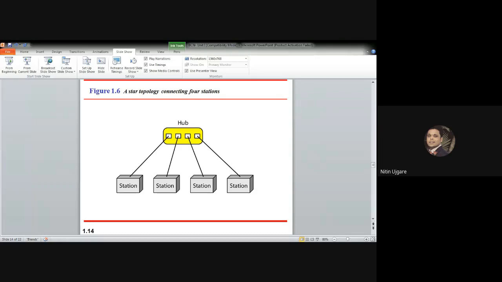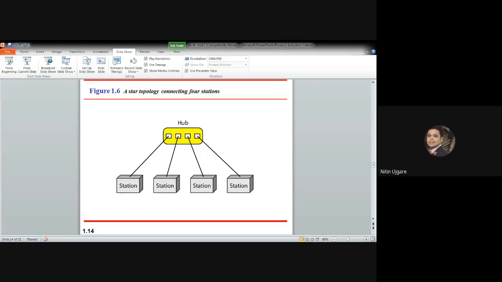And imagine, friends, that if the hub device, the central controller device itself, goes down or fails, then the whole system is dead. Your entire network will crash. Neither this station nor this station or this station will be able to communicate with each other if our central controller, this hub, fails. So the entire network system will be dead.